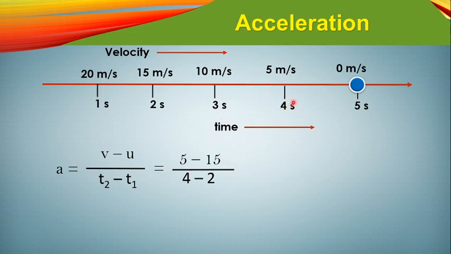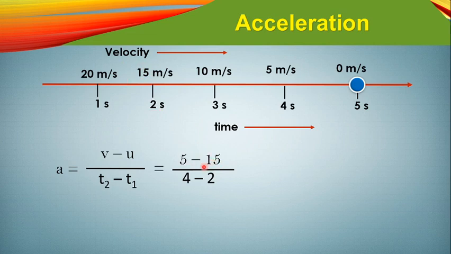The velocity at the 4 second, because it is the final velocity, is 5 meter per second, so we have taken it in the previous place, minus the 15 meter per second, because this one is the initial velocity we have considered.